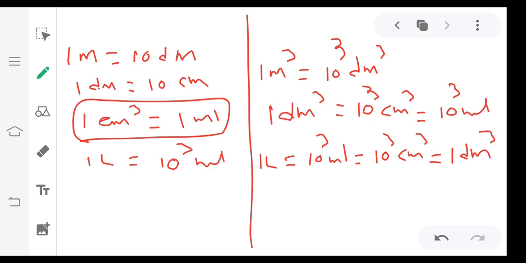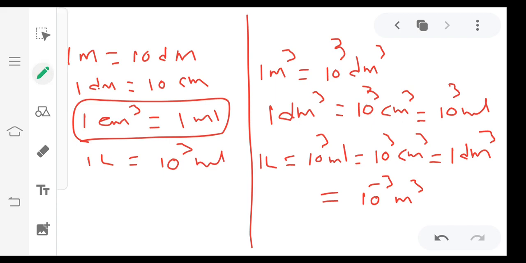So 1 decimeter cube equal to 10 power minus 3 meter cubes, because 1 meter cube equal to 10 cube decimeter cube.